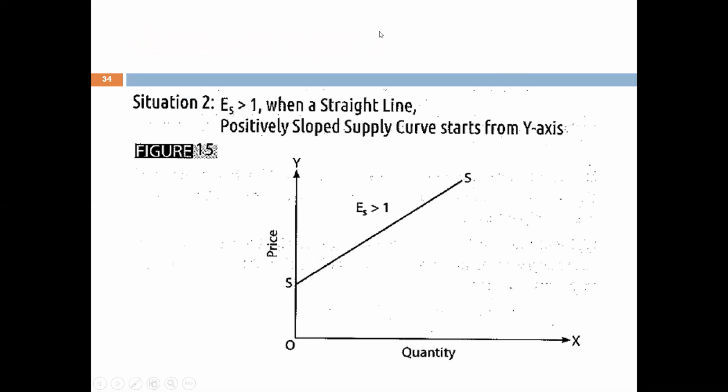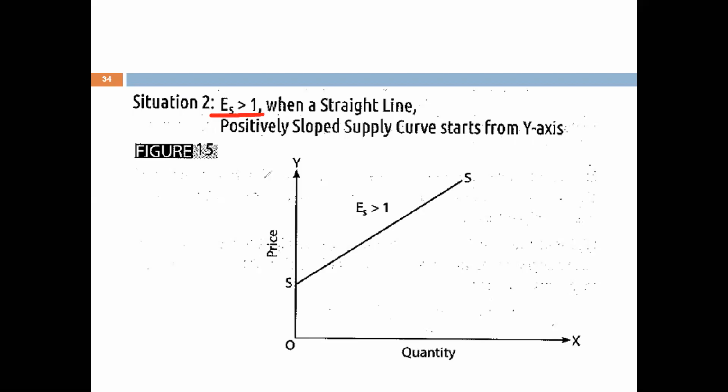Now the next is the case where the elasticity of supply is greater than 1. Elasticity of supply is greater than 1 when the percentage change in quantity supplied is greater than the percentage change in price.